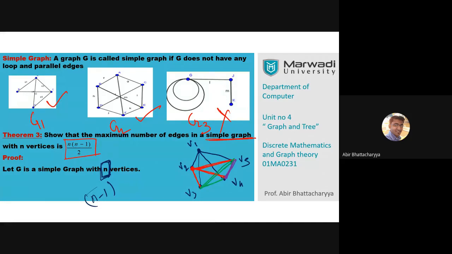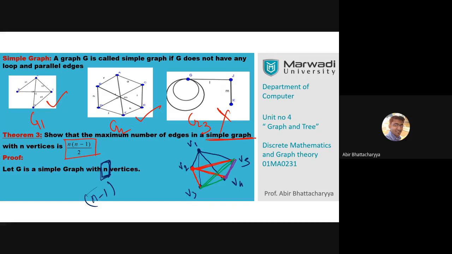That means, started with, I can join V1 with 4 vertices, V2 with 3 vertices maximum, V3 with 2 vertices maximum, V4 with 1 vertex maximum, and that's all. If I follow these steps, automatically we get the simple graph which is having the maximum number of edges.